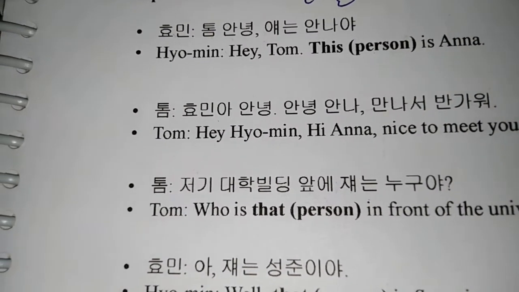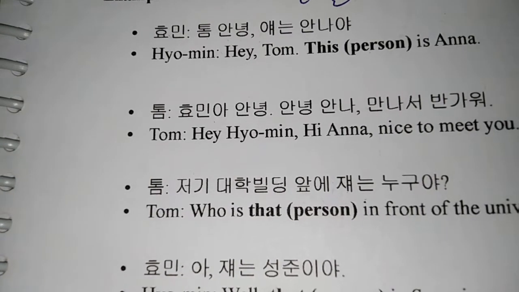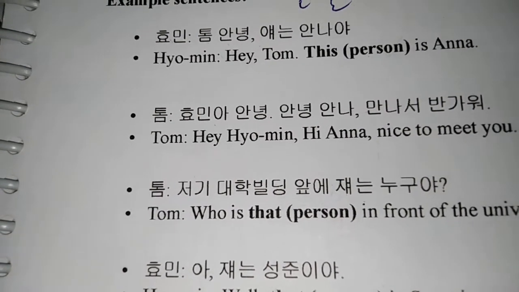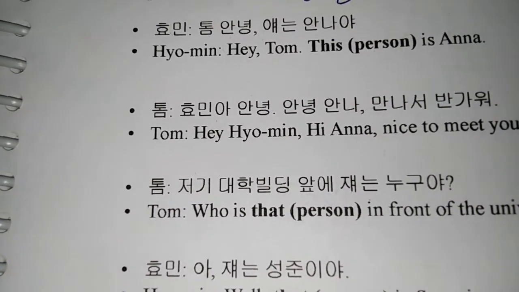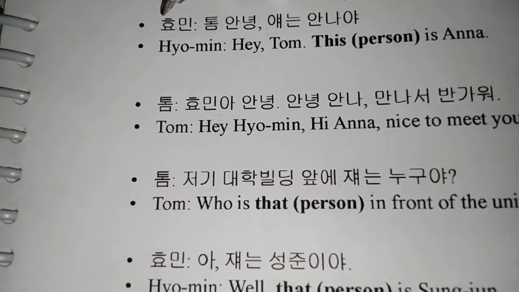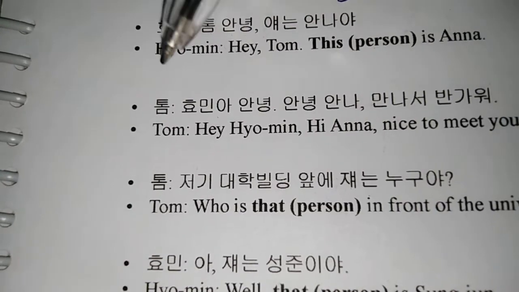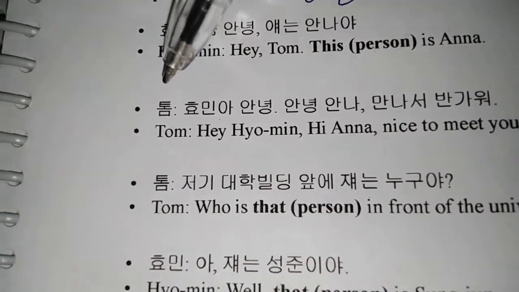So let's get into the examples. The example is actually a conversation rather than just a set of random examples. The characters here are Hyomin and Tom.